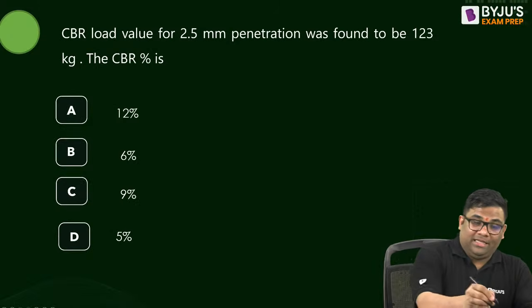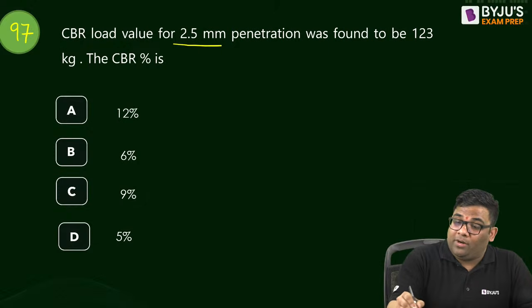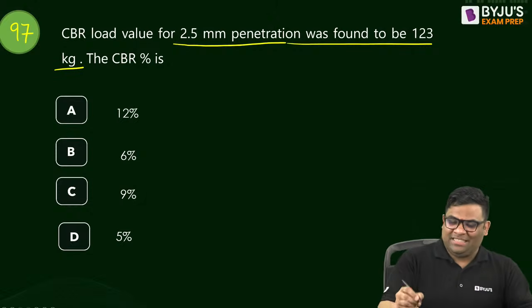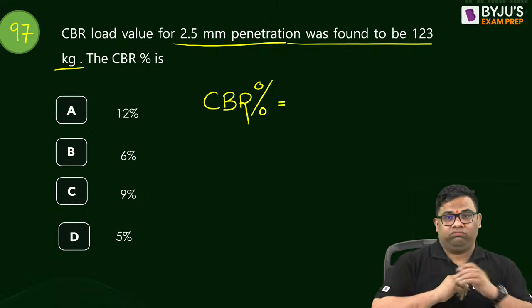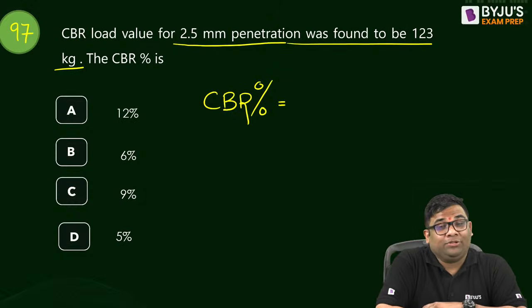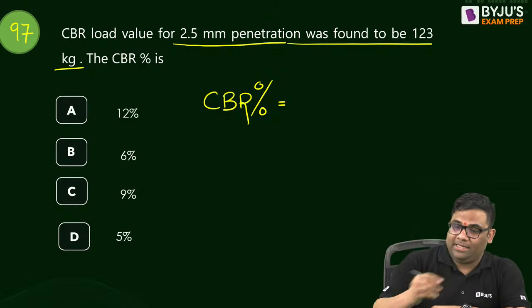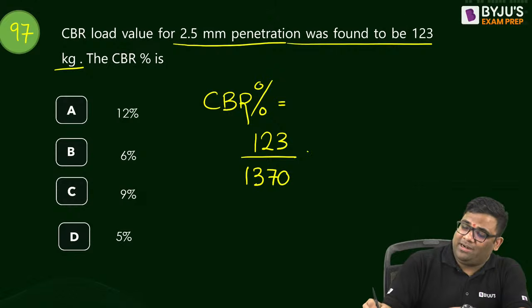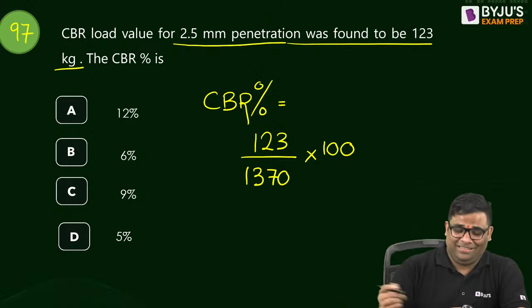97th question. The CBR load for 2.5 mm penetration was found to be 123 kg. What is the CBR percentage? Solve and give me the answer quickly. You're reaching 100 questions. You see, 100 questions we solved. So much coverage. 9%? Yes. You see, this is 123. Load I will take 1370 into 100. You see, it is looking like 9% now.